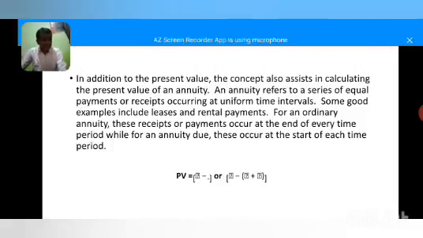PV equals A into the bracket 1 minus 1 divided by 1 plus r to the power of n, divided by r. This formula can be simplified: A by r, open the bracket, 1 minus, further open the bracket, 1 plus r to the power of n. This has been explained through the illustration given below.